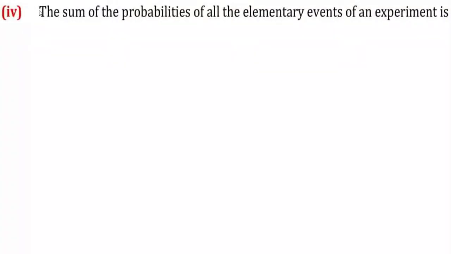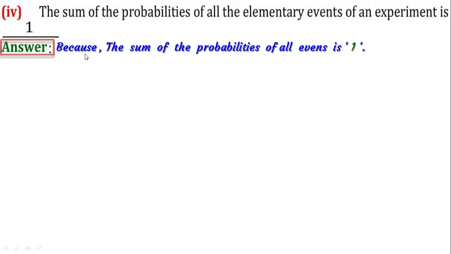Fourth, the sum of the probabilities of all the elementary events of an experiment is dash. Answer is 1. How? Let's check the answer in detail. Because the sum of the probabilities of all events is 1. The sum of the probabilities of all the elementary events of an experiment is 1.